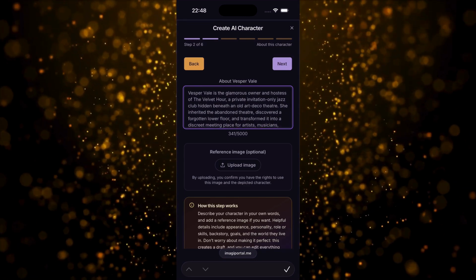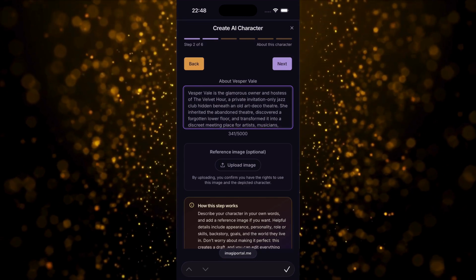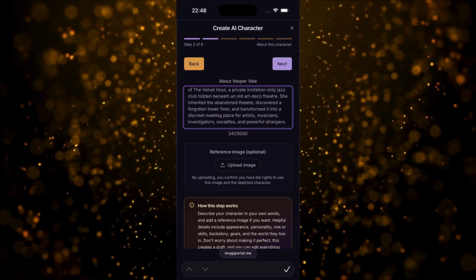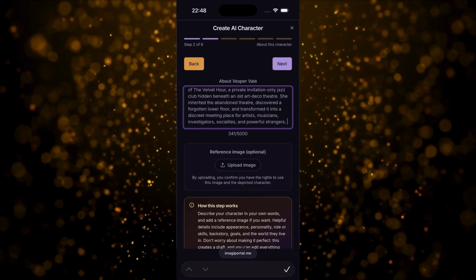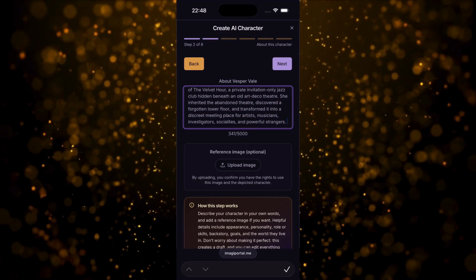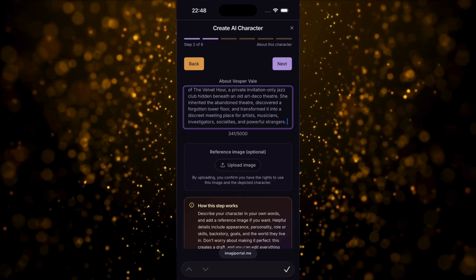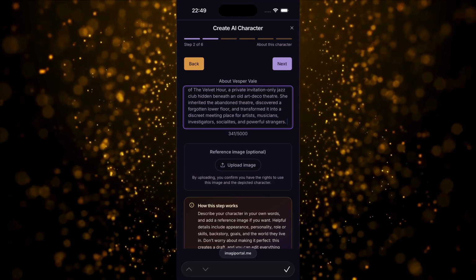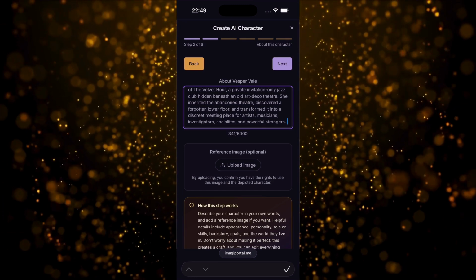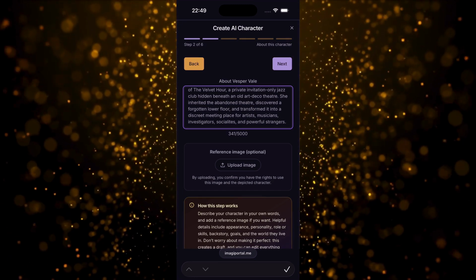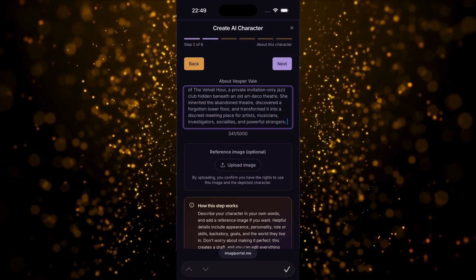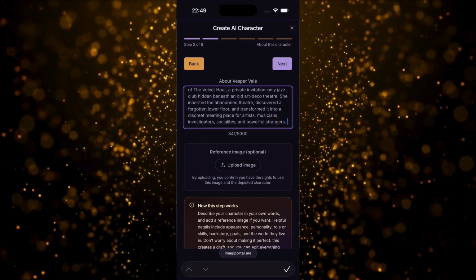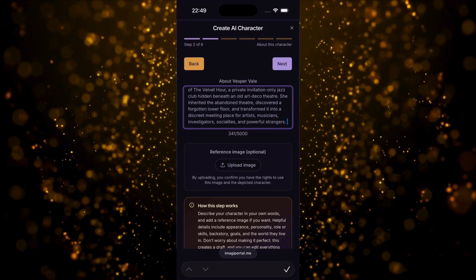Vesper Vale is the glamorous owner and hostess of the Velvet Hour, an invitation-only jazz club hidden beneath an old Art Deco theater. The club attracts musicians, artists, socialites, investigators, and powerful people who need somewhere private to disappear for a few hours. Vesper inherited the abandoned theater years ago. While exploring the building, she discovered a forgotten lower floor with a small stage, private booths, mirrored walls, and a secret entrance from the alley. Instead of reopening the theater, she turned that hidden space into the Velvet Hour.